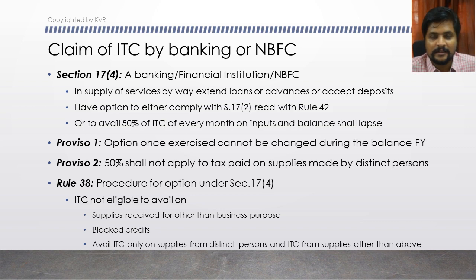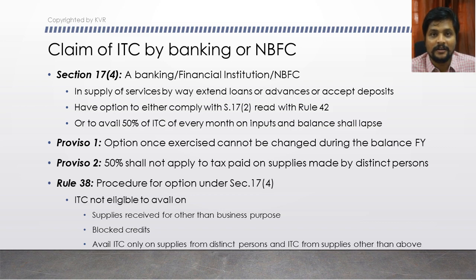And rule 38 is another relevant rule for this section. Rule 38 gives the procedure for the option under section 17(4), how the option has to be exercised under this subsection 4.